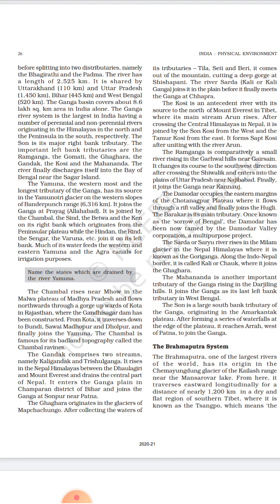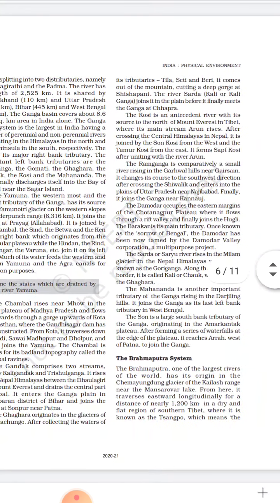So next is Ghagra. It also originates from the Nepal Himalayas, that is the glacier of Mapchachungo. After collecting the water from different tributaries, that is Tila, Seti and Beri, it comes out of the mountain, and the river Sarda or Kali Ganga joins it in the plain before it finally meets the Ganga at Chhapra. Chhapra is also in Bihar.